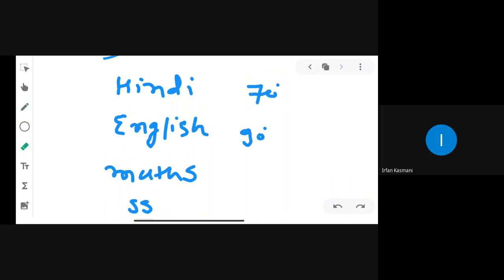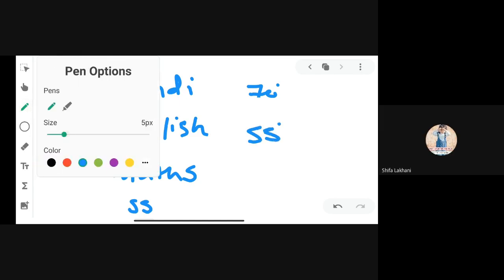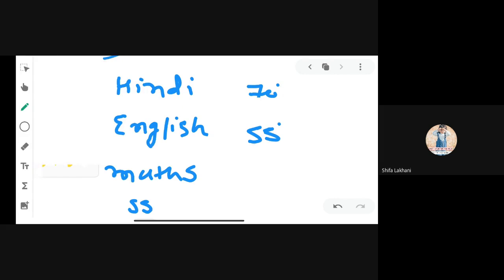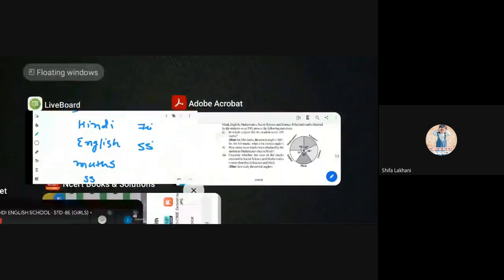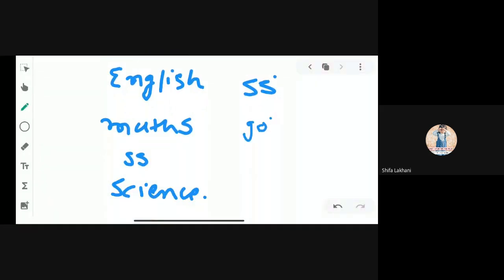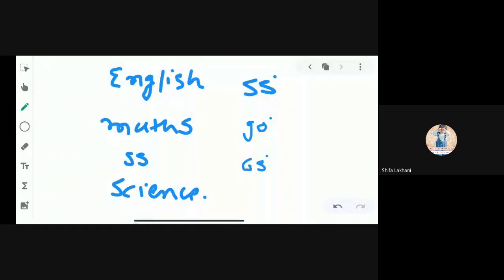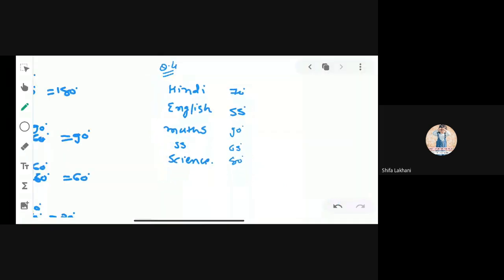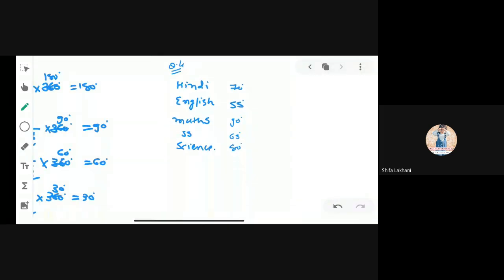One minute wait. Okay, English 55 degree, then maths 90 degree, and then SS and science 65 and 80 degree. Clear? Here the central angle is given.